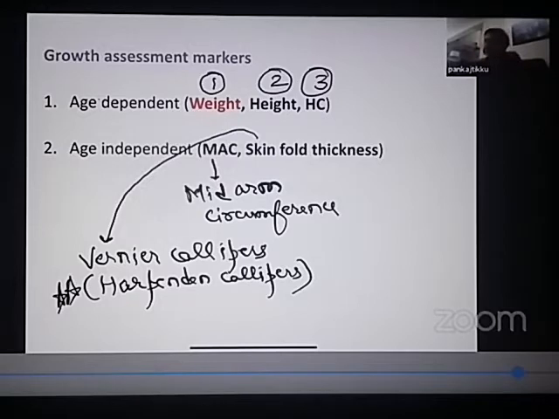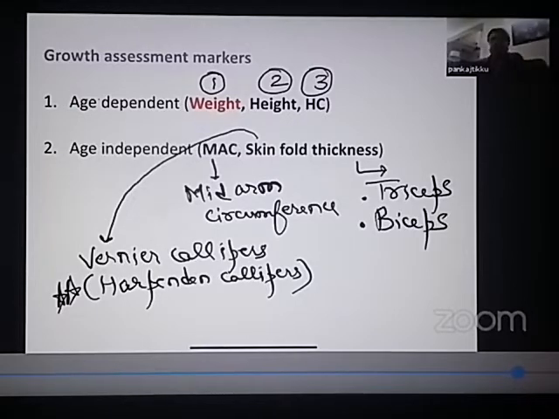And skin fold thickness is measured at 3 places in the body. The triceps area, so this thickness is also known as the triceps thickness. The biceps area, so this thickness is also known as the biceps thickness. And the subscapular area, so this is also known as the subscapular thickness.